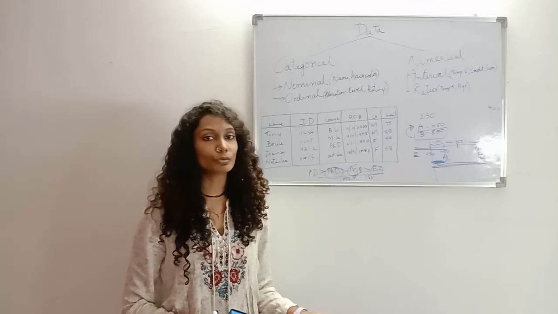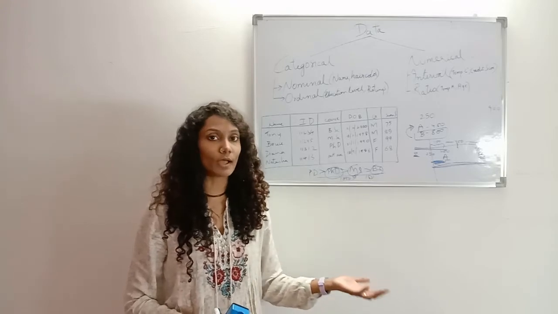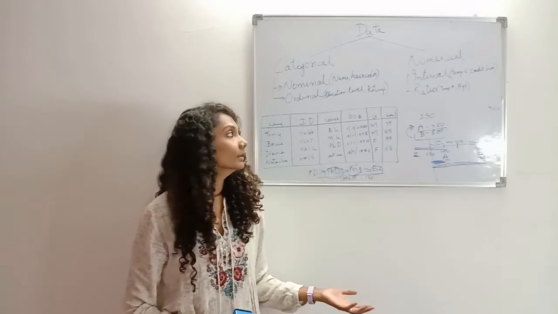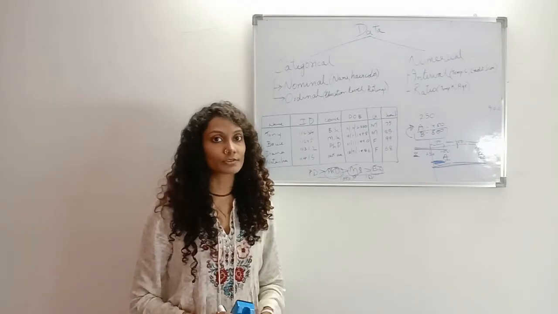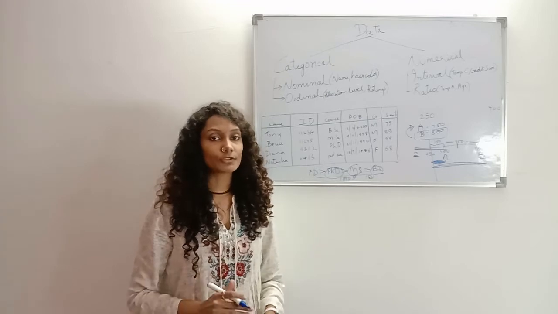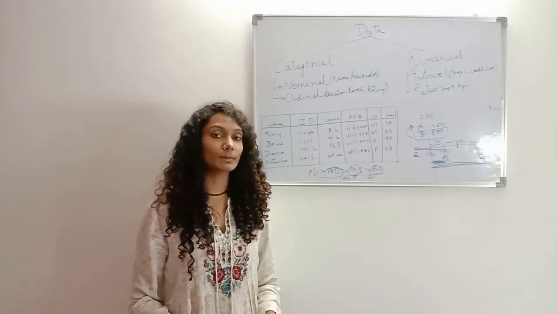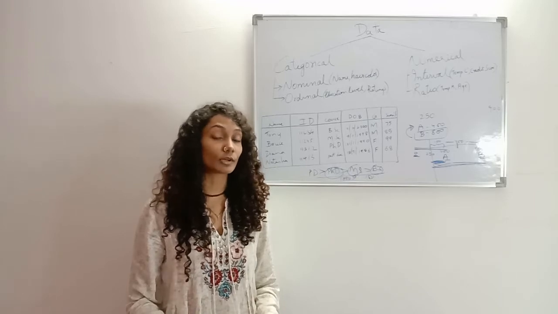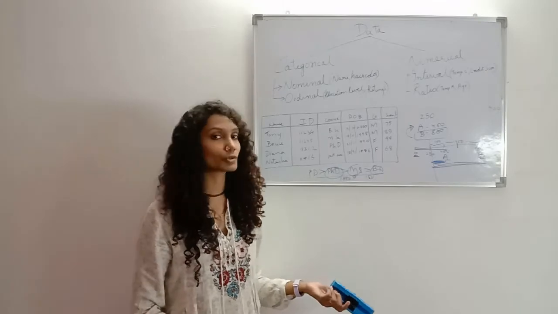So that is the true absence of age, or the true absence of anything we are measuring. Another example could be temperature in Kelvin scale, where 0 is absence of temperature. So in such type of data, because it has a natural 0, multiplication and division or ratio also make sense. Hence, it is called a ratio scale.